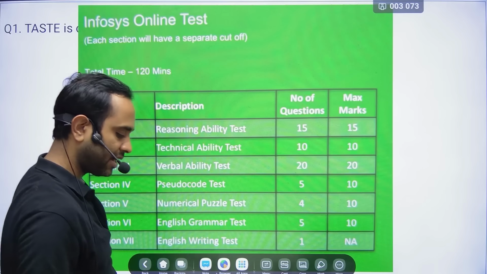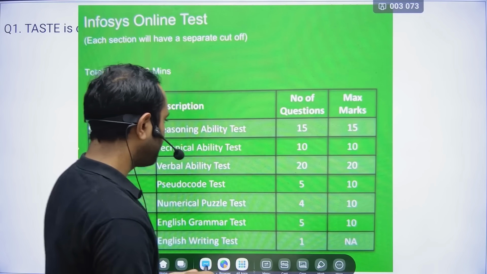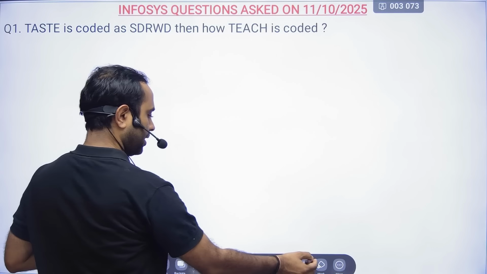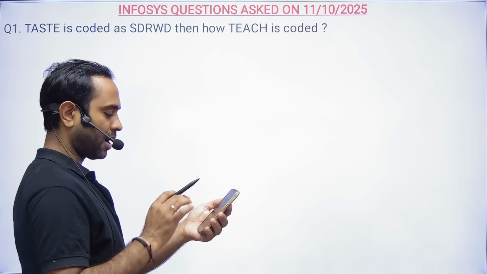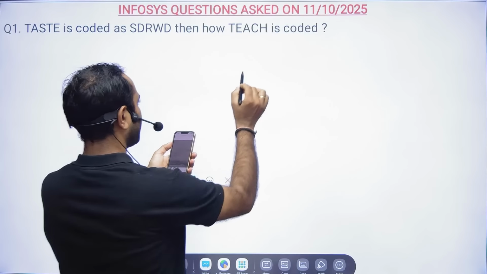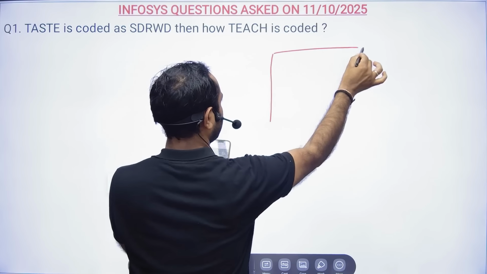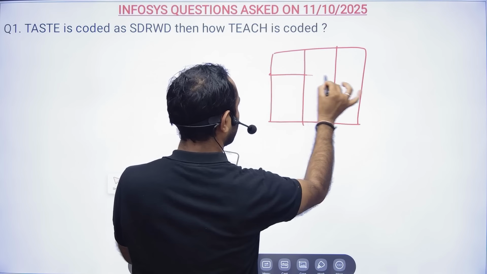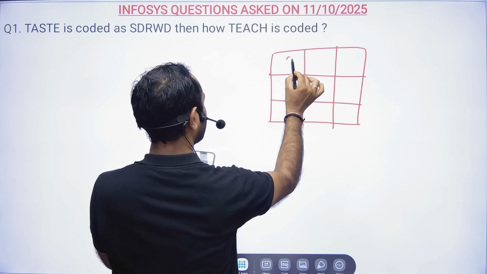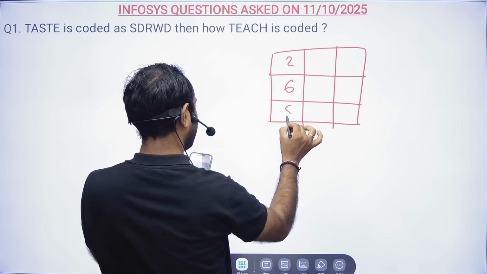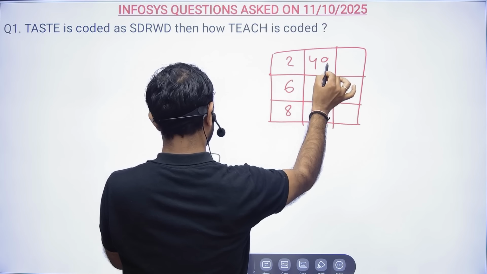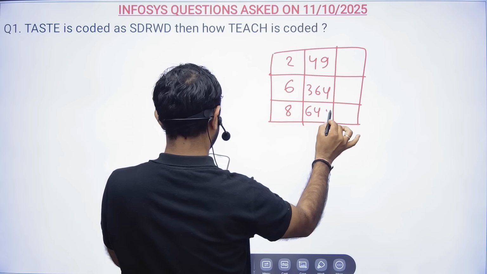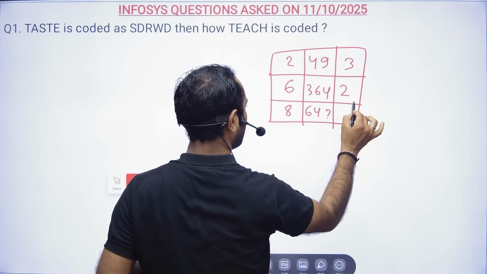Before we go to essay writing, let me discuss one puzzle question, otherwise I will forget and have to search again. One question in the puzzle was the series 2, 6, 8, 49, 364, and then 64, and something.